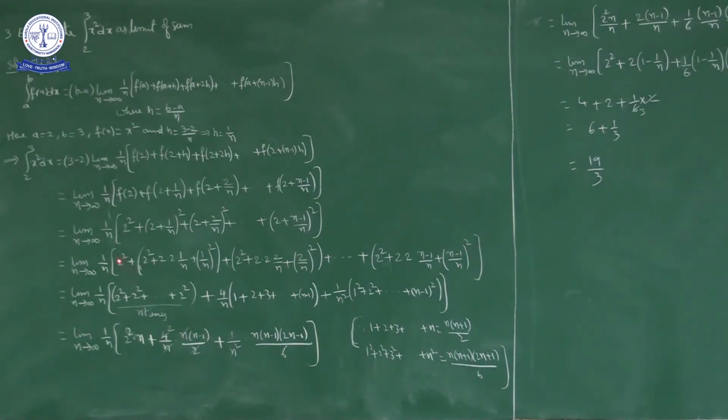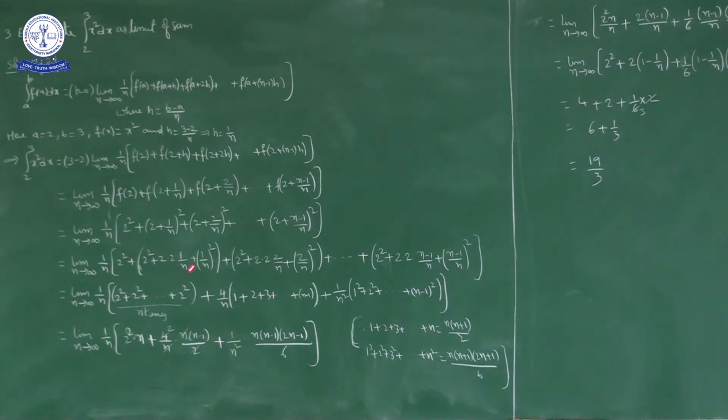If you observe here, we have 2 square here, 2 square here, 2 square here, 2 square here. How many 2 squares are there? Total n brackets, no? n. So 2 square plus 2 square plus 2 square and so on up to 2 square, n times, plus next the middle terms. What is the middle term?